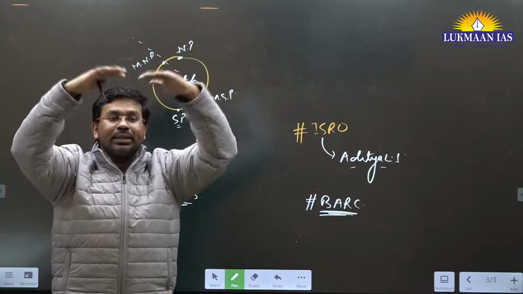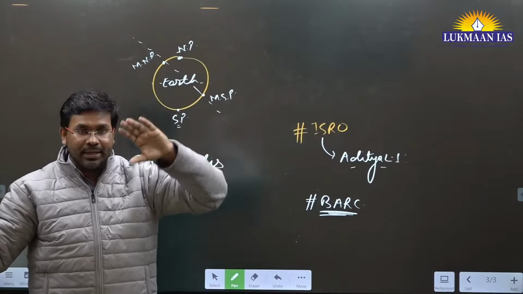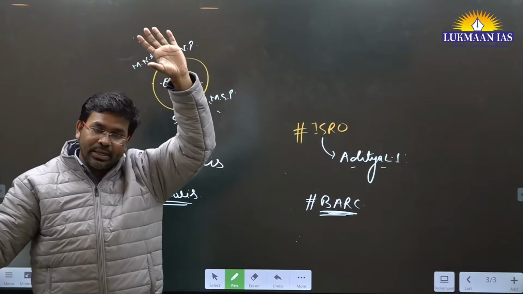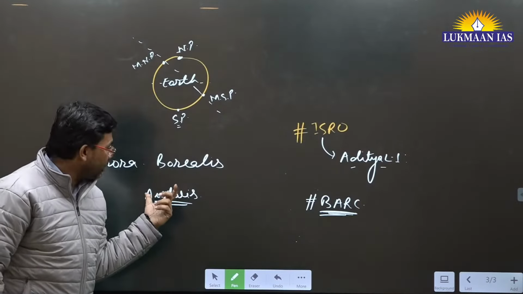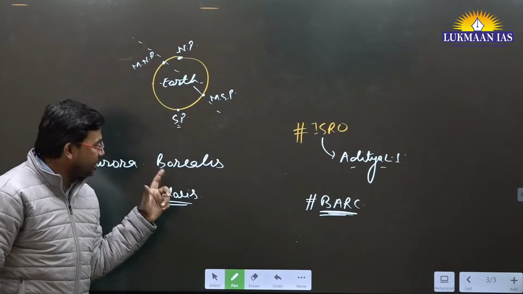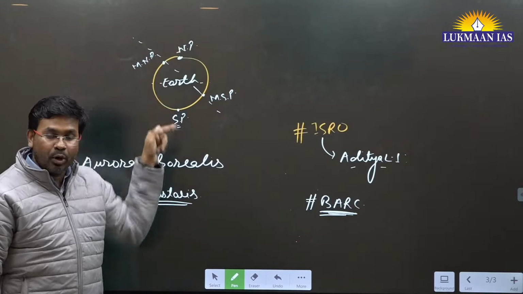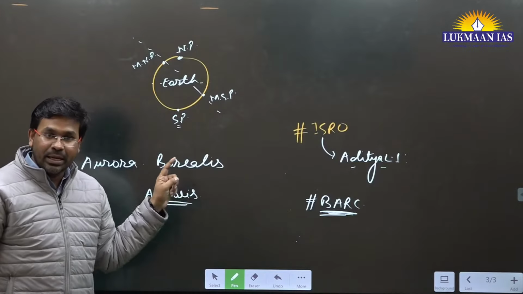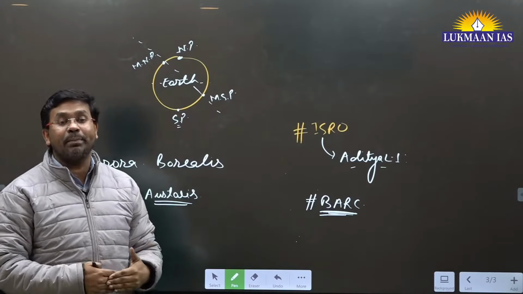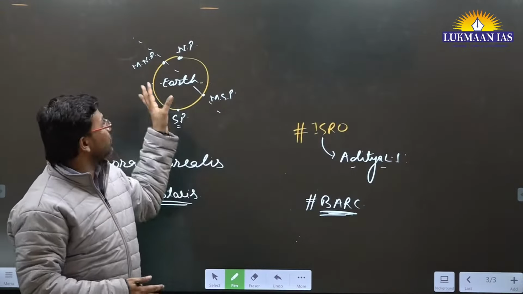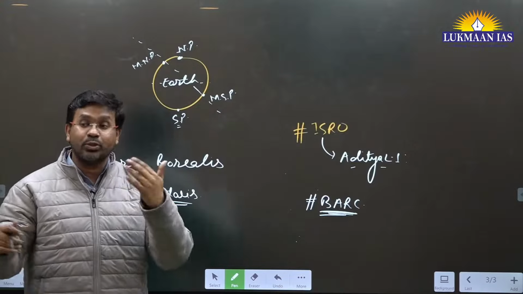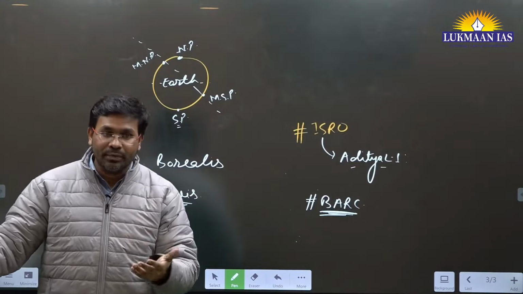On the top of the atmosphere, lighting activity can be seen. Borealis happens in the northern hemisphere, australis happens in the southern hemisphere. These are because of the interaction between magnetic waves emitted by the sun and the magnetic waves of the earth. So that's why we study the magnetism of the earth also.